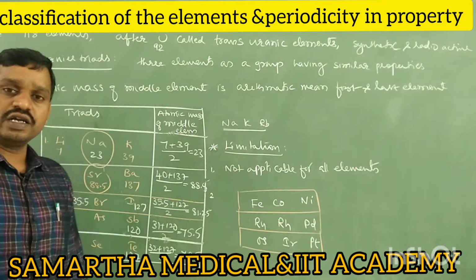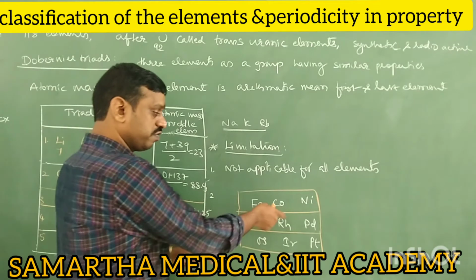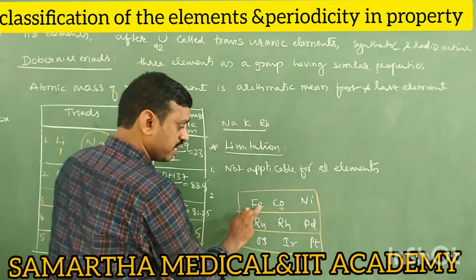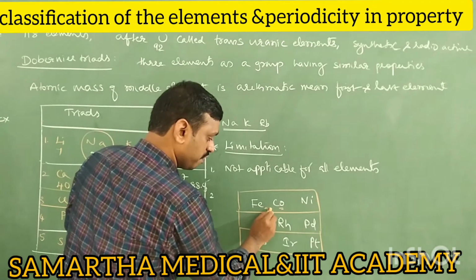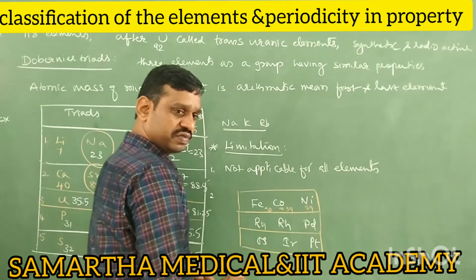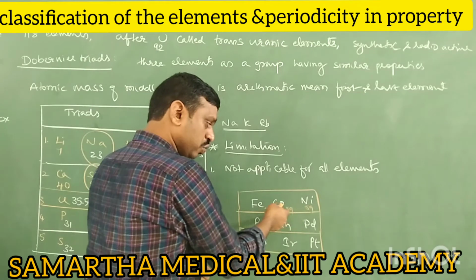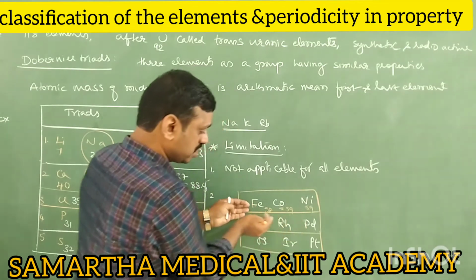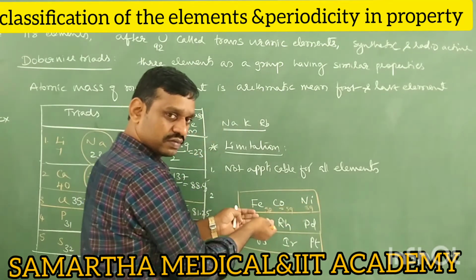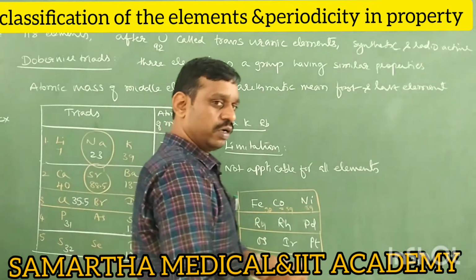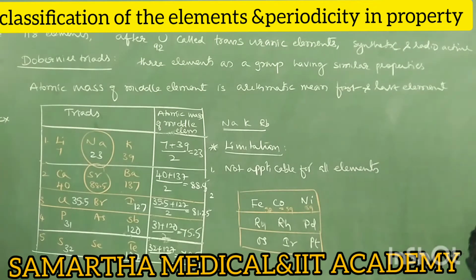But the Dobereiner triad could not explain the atomic mass of the middle element of transition triads. How? If you see the atomic masses of iron, cobalt, nickel, they are approximately 58, 59, and also approximately 59. Then did you get 58 plus 59 by 2? Will you get 59? 58.4. So it means exactly not. It means they have approximately the same atomic mass. The atomic masses of these three elements are approximately the same. Right. So therefore, the Dobereiner triad could not explain the atomic mass of the transition triads. This is one drawback.